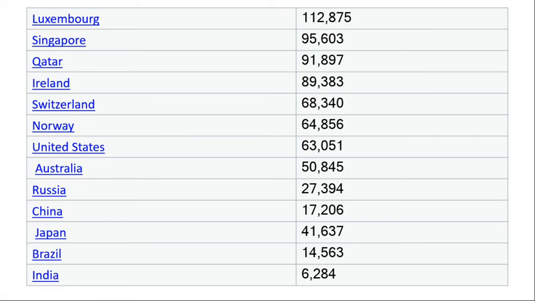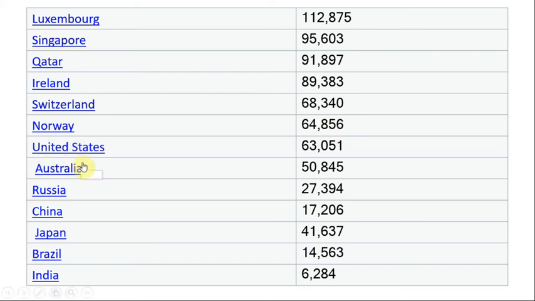So Norway's HDI, the human development index, is very high in the world. Norway has a very high growth rate as well as high development of human life as well as economy.